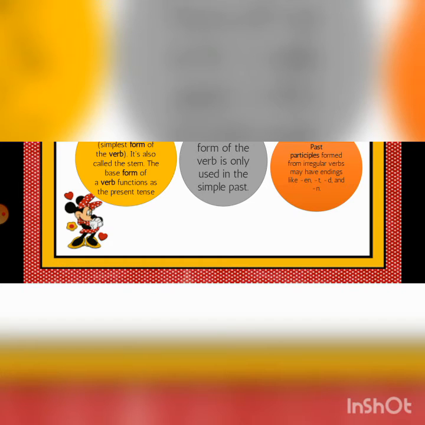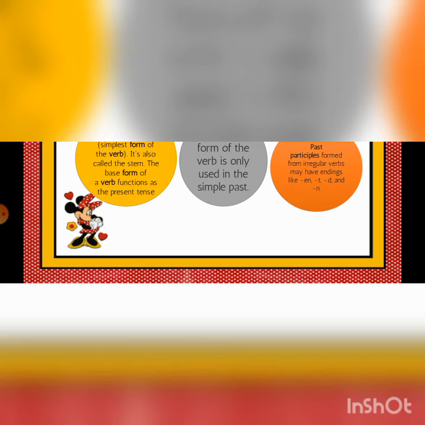Okay, kids? The second form of verb is used as simple past tense. We add ed or use an irregular verb. What is an irregular verb? An irregular verb is a verb where a new word is formed without adding ed. When ed is added, it is called a regular verb. When a new word is formed without adding ed, it is called an irregular verb.